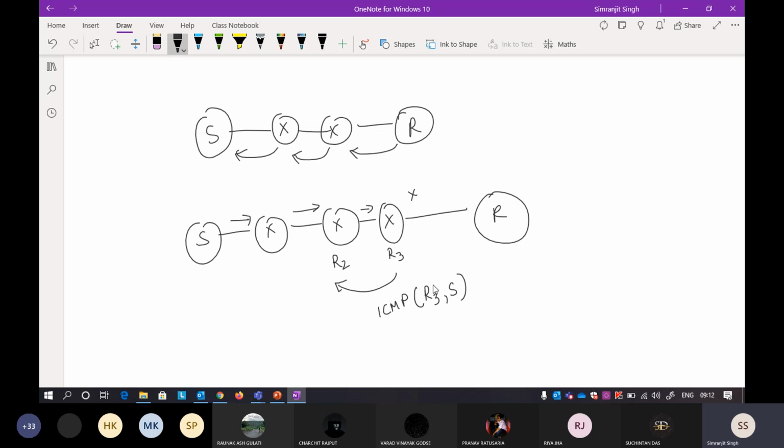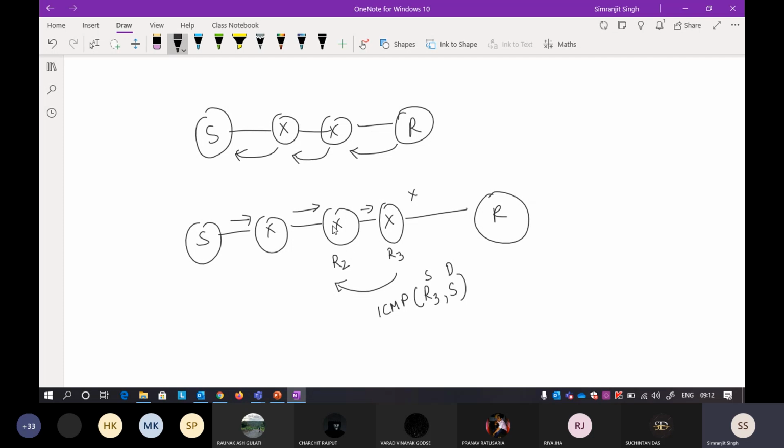I'm writing the source and the destination here. Suppose there is so much traffic that R3 does not have the buffer to hold the packet, so it directly sends back an ICMP packet to the sender saying that I do not have any space to store it.